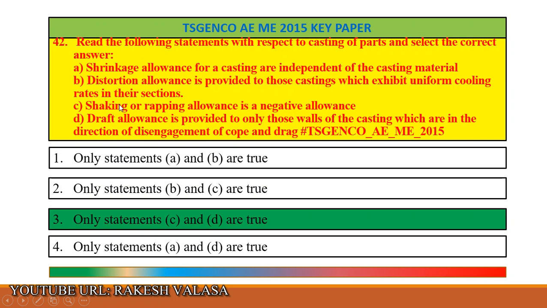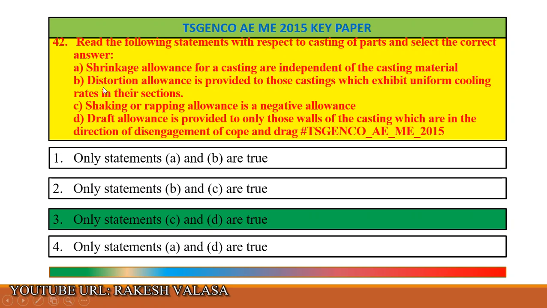C is shaking or rapping allowance is a negative allowance. This is correct. And option D is also correct, that is draft allowance is provided to only those walls of the casting which are in the direction of disengagement of cope and drag. Here option A says shrinkage allowance for a casting is independent of the casting material. Actually the correct one is dependent on the casting material.